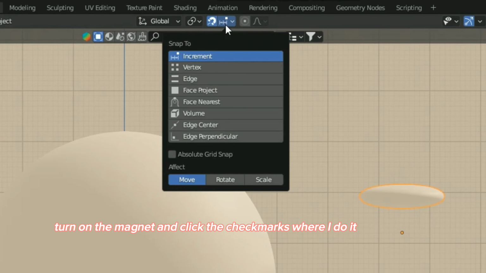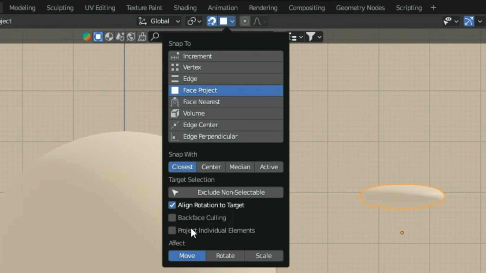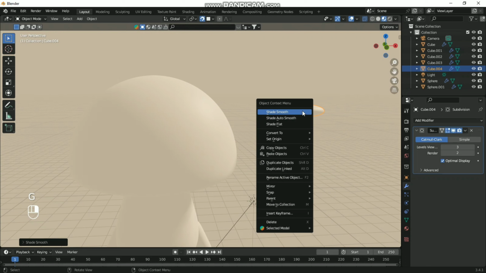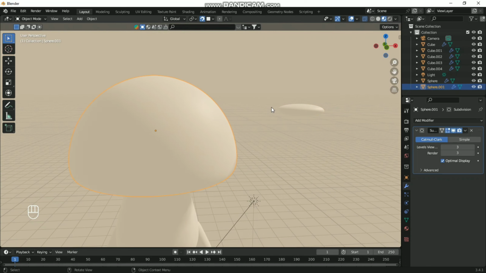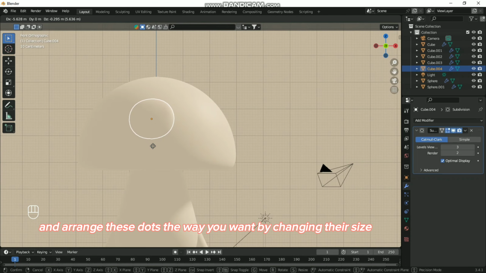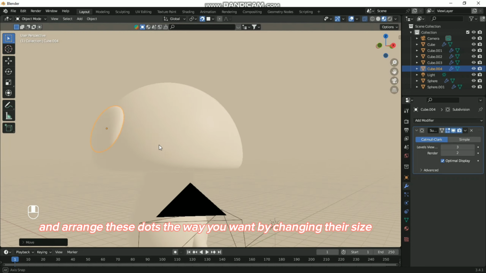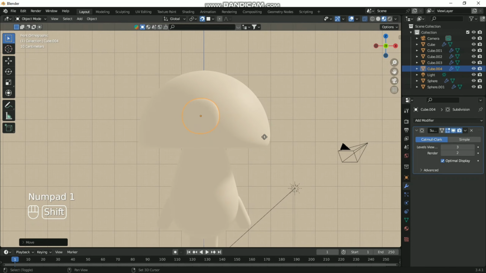Turn on the magnet and click the check marks where I do it. And arrange these dots the way you want by changing their size.